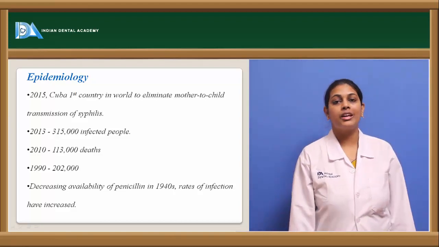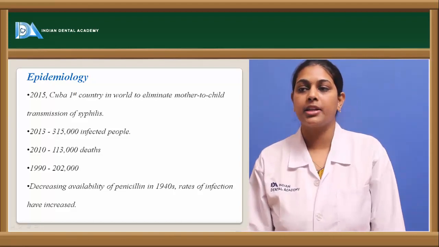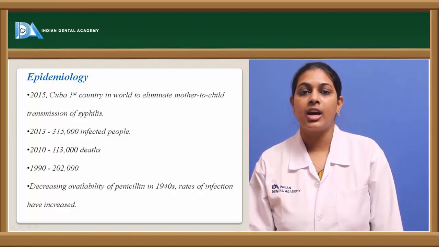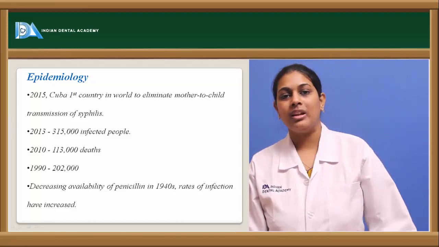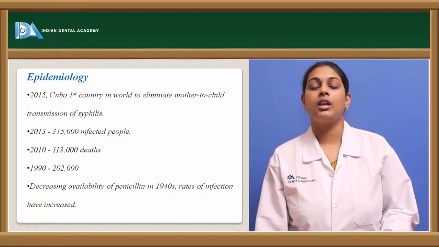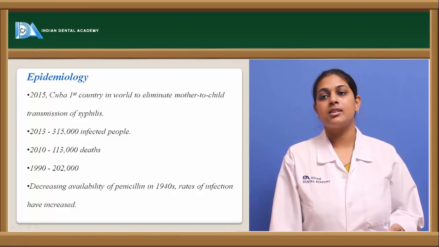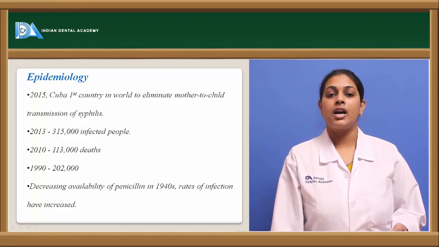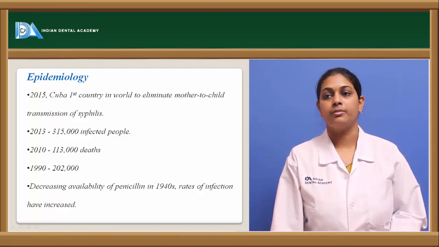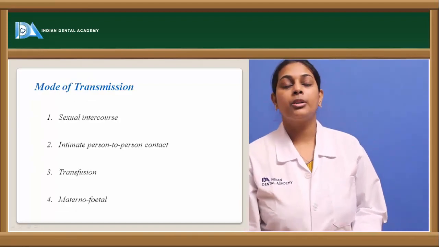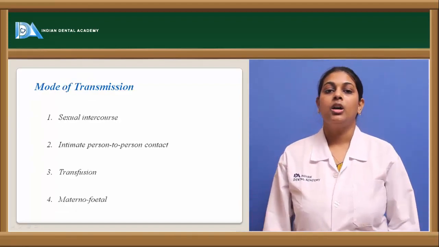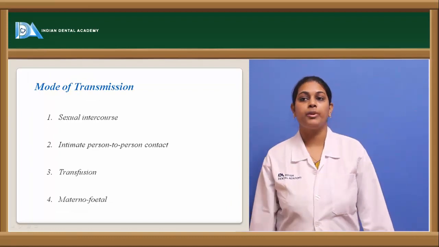Because of the decreasing availability of penicillin in the 1940s, the rates of infection increased. As recent advances have been introduced through experimental studies and certain surveys, syphilis has started reducing in the countries.